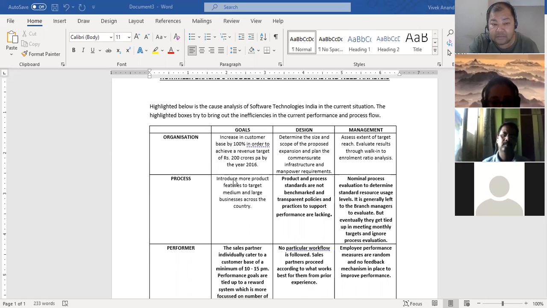Process will have three. So what is the process goal? Introduce more product features to target medium and large businesses across the country. What was the design? Product and process standards, and this is where we tried finding out where the gaps were. All these dark portions were where we found the gaps. The design gap was that product and process standards are not benchmarked and transparent policies and practices to support performance are lacking. How did you find this gap, sir?